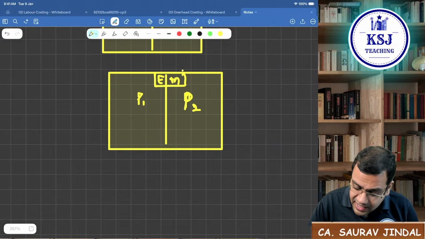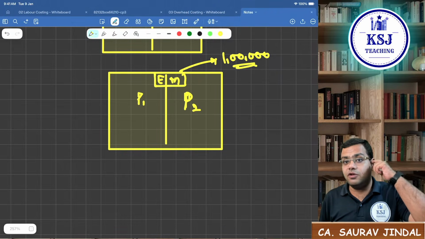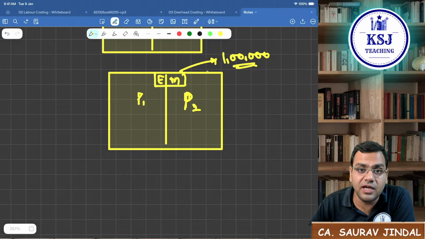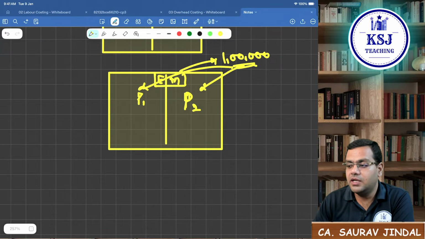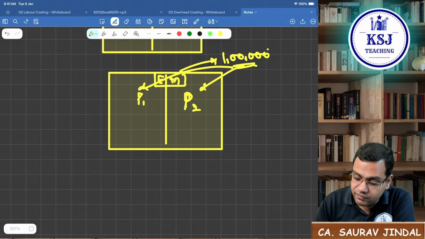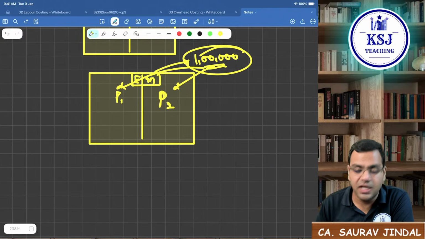You get 1 lakh rupees of the electricity bill. Now, if you want to find out how much of this 1 lakh rupees is attributable to P1 and how much is attributable to P2, can you find out? No, directly we cannot find out.